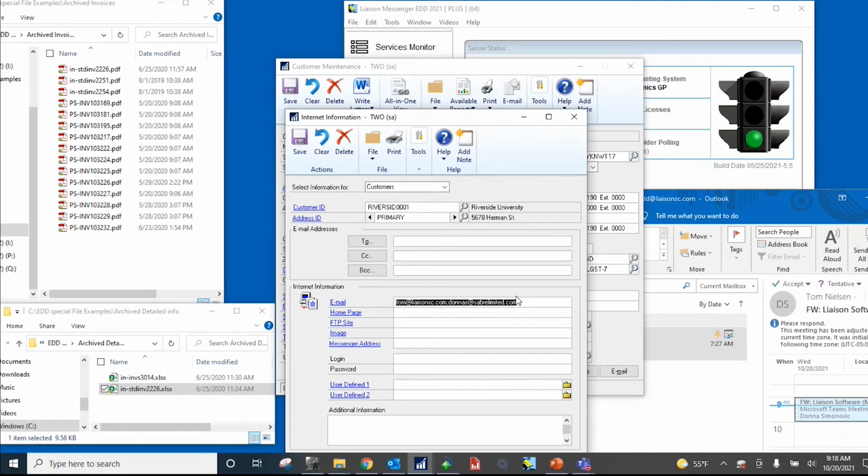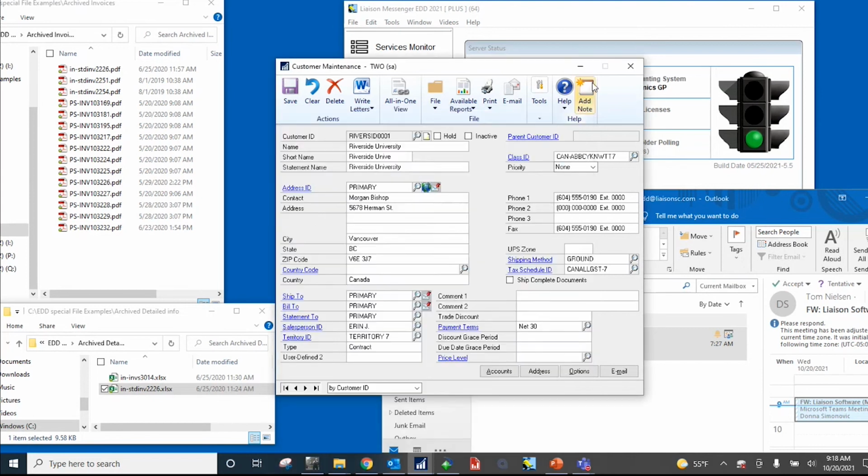Now remember, this is 50% of what the end user does. Whatever field we're pointing to, they're going to make sure that that email address is updated if it needs to be. I'm going to send a statement from this other customer, and I'm going to paste the information down here and save that. So let's close that window.